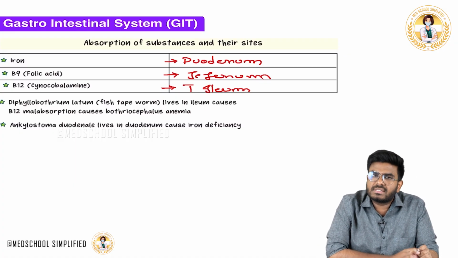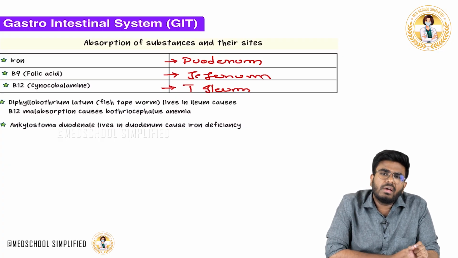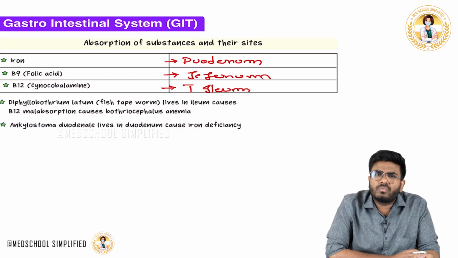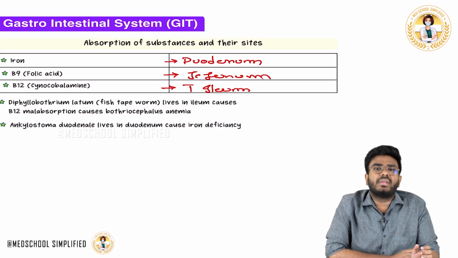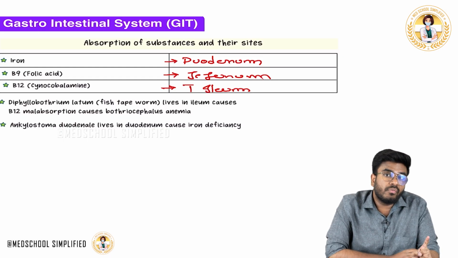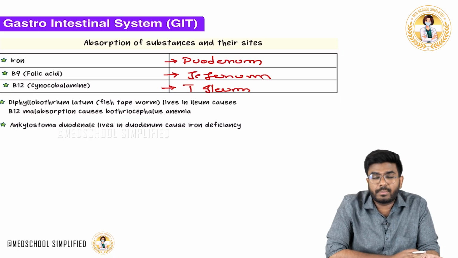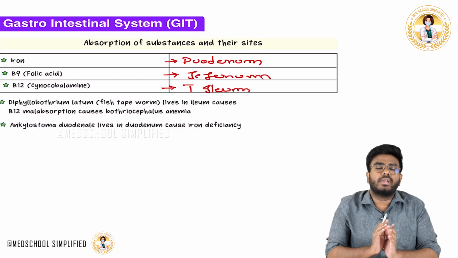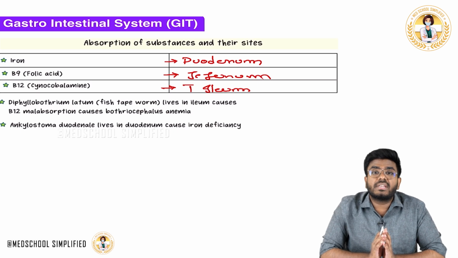Now let's discuss one more parasite which lives in the duodenum. The name of this parasite is Ancylostoma duodenale. It lives in the duodenum and causes inflammation there, so absorption in the duodenum decreases. We have just discussed that iron is absorbed in the duodenum, so iron absorption decreases.